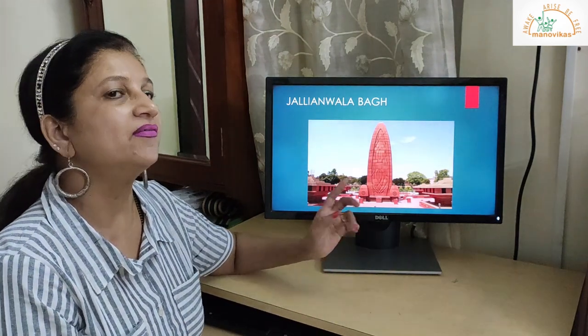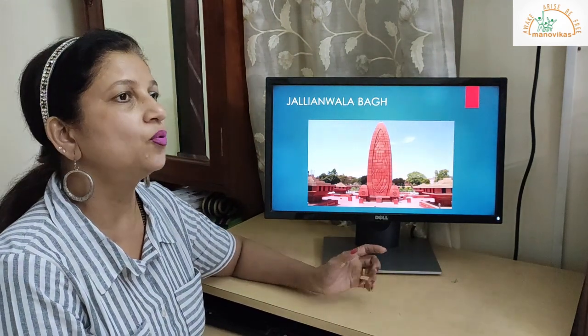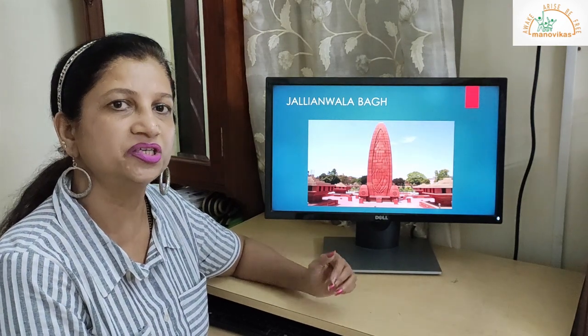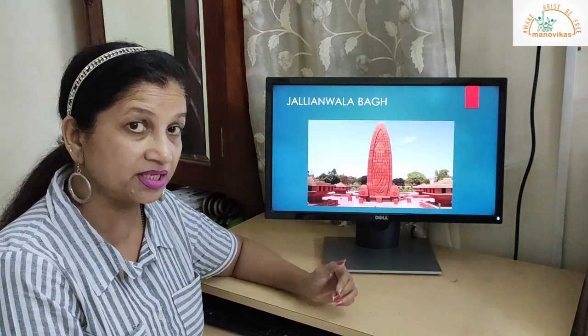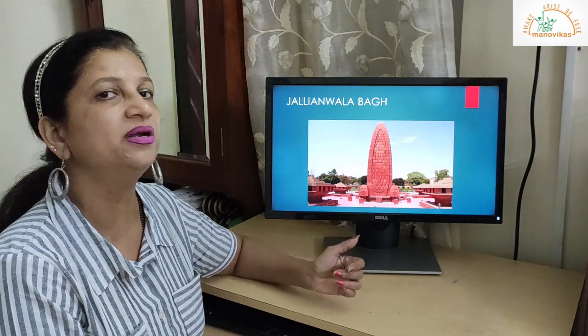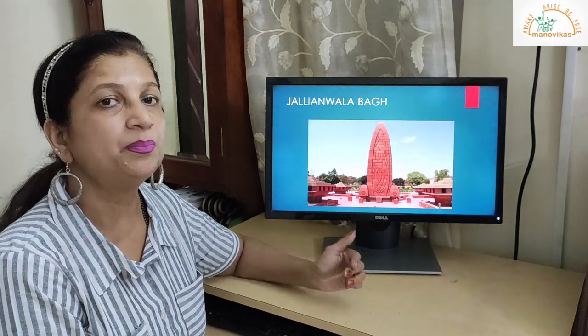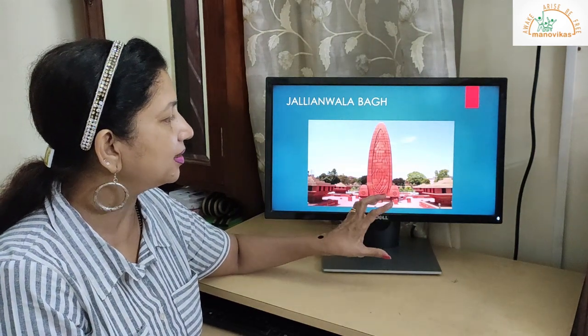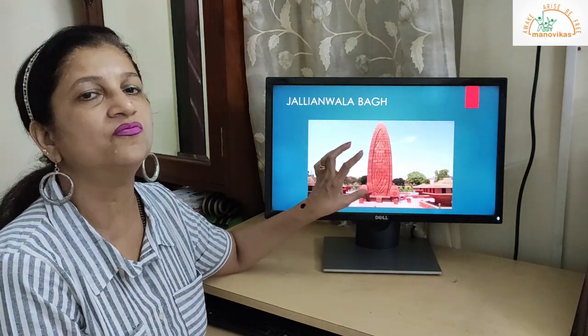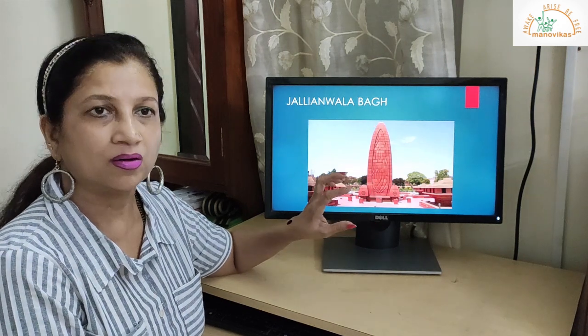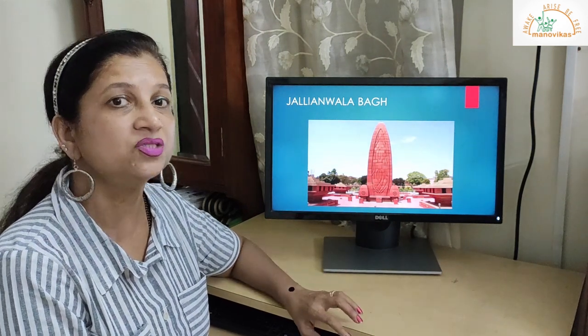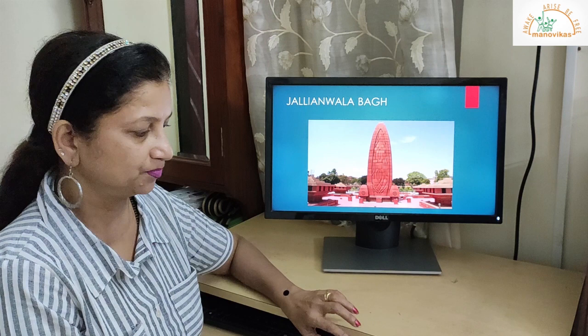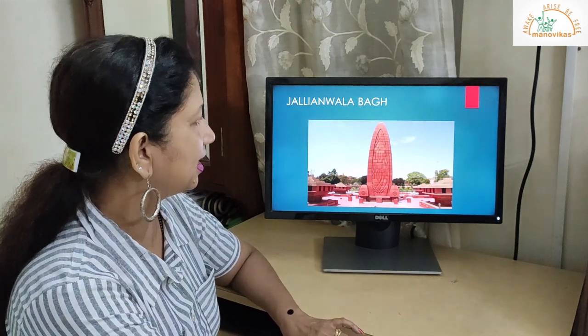Understood? So when they were having the meeting there, the British police general came there and he opened fire, and many people died. So this Jallianwala Bagh is built in the memory of those people who lost their lives for the freedom struggle of India. So you can have a look at Jallianwala Bagh.